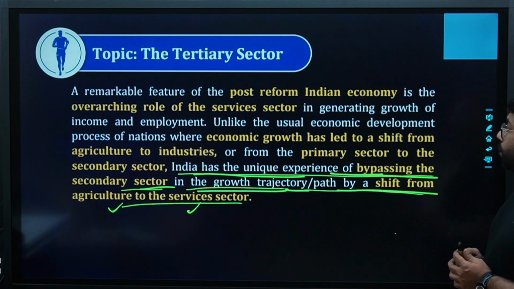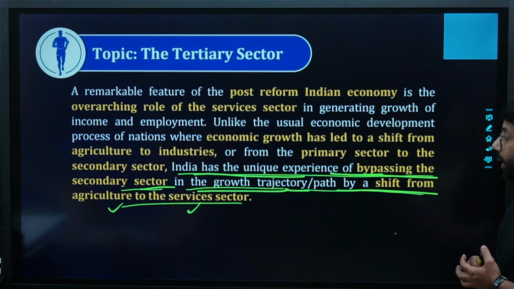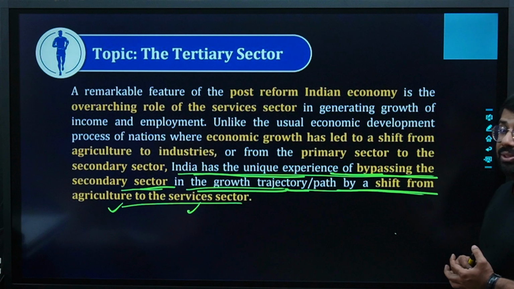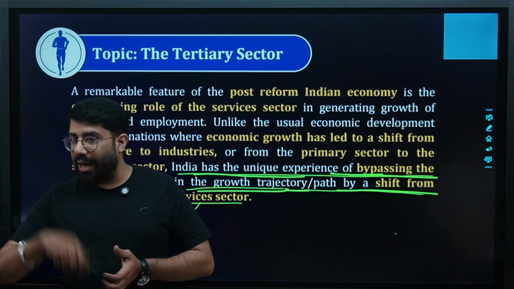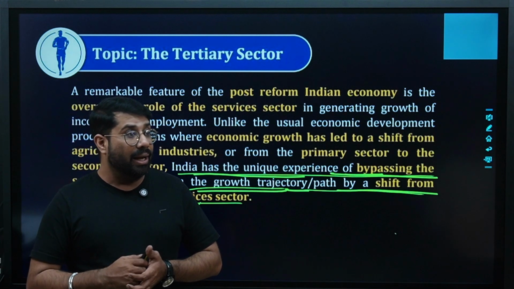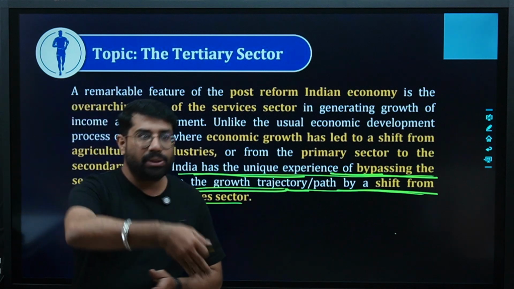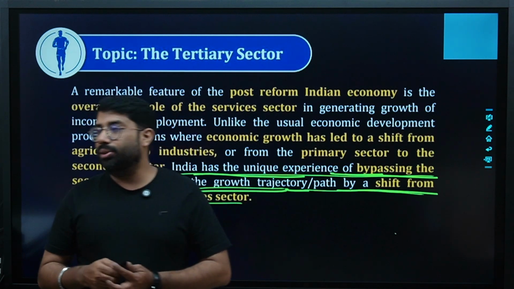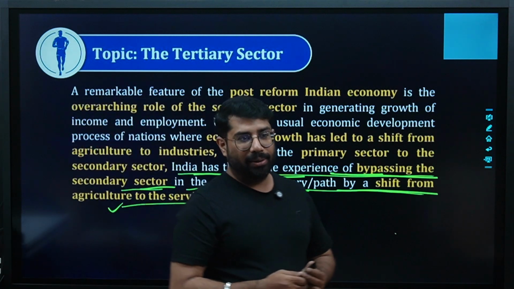Unlike the usual economic development process of nations where economic growth has led to a shift from agriculture to industries, or from the primary sector to the secondary sector, India has a unique experience of bypassing the secondary sector in the growth trajectory by a shift from agriculture to the services sector. Generally, people shift from the primary to the secondary sector. But India has a new experience where people have shifted from agriculture to the service sector, and you see the very important role of the service sector in the GDP and the growth of India. Are we clear?